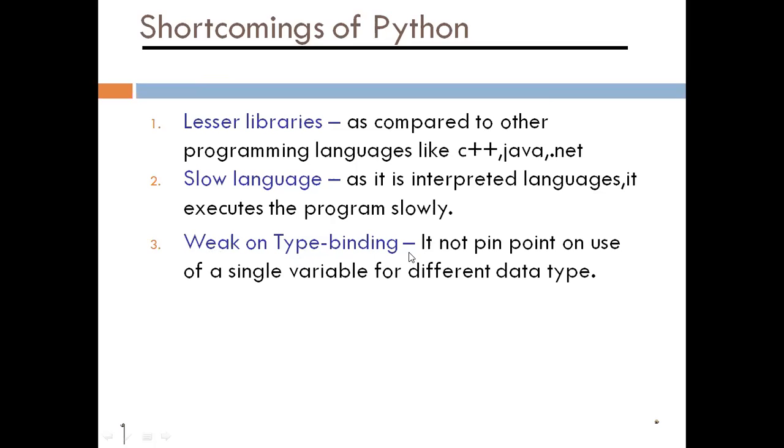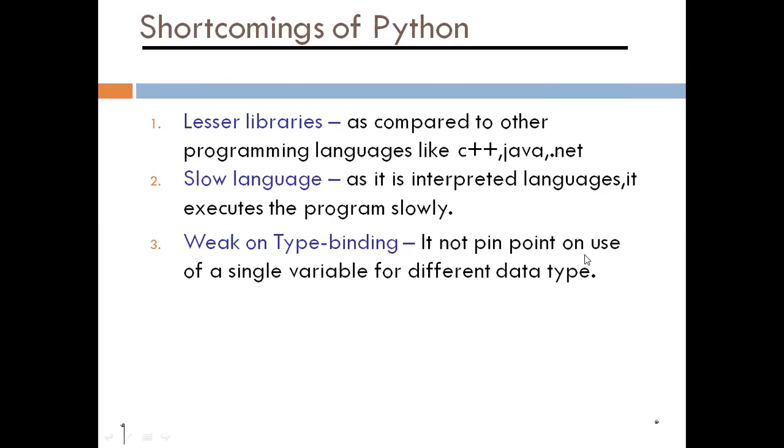And it is weak on type binding. It does not pinpoint the use of a single variable for different data types. See, this is a weak point. If I declare a equal to 10, then again use a equal to "abc", a string, and then again declare a equal to the float value 10.5, in a single variable it will assign all the values. First it is an integer, then a string, then it changes to a float.